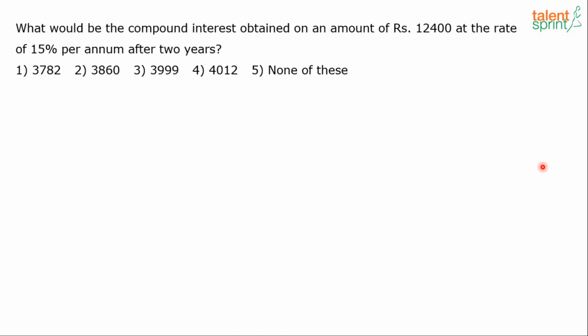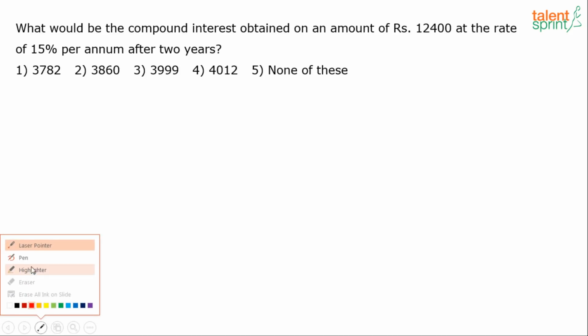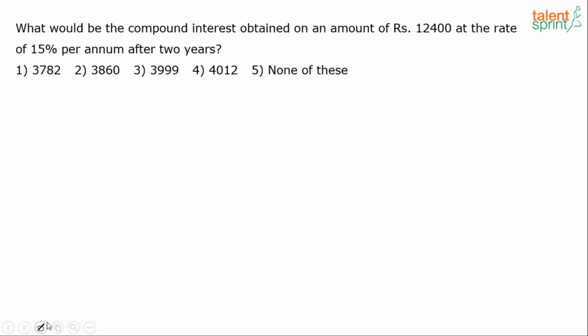What will be the compound interest obtained on an amount of rupees 12,400 at the rate of 15% per annum after 2 years? Okay. Chalo, let's solve this now. So here we go. Let us solve it using the regular method first, right? You know what is the formula for CI, right?